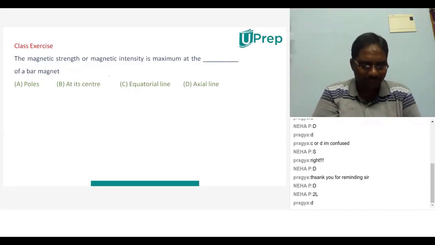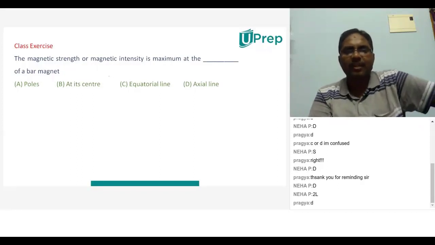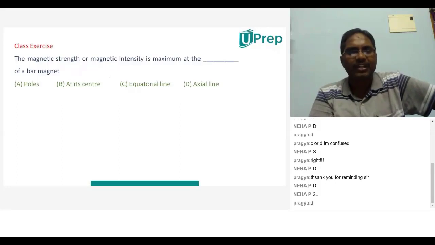The magnetic strength or magnetic intensity is maximum at dash of a bar magnet. False. Right, very good.